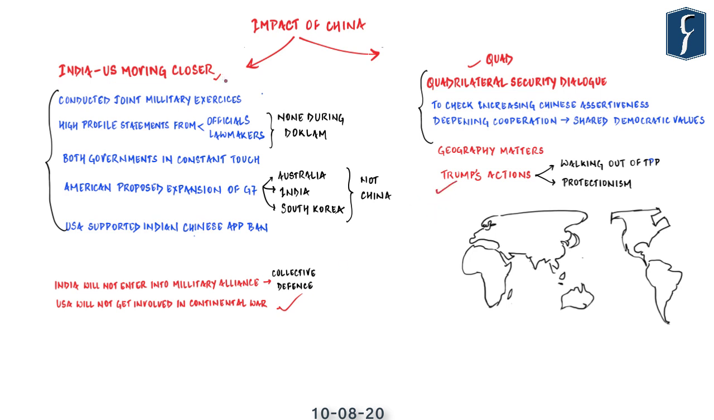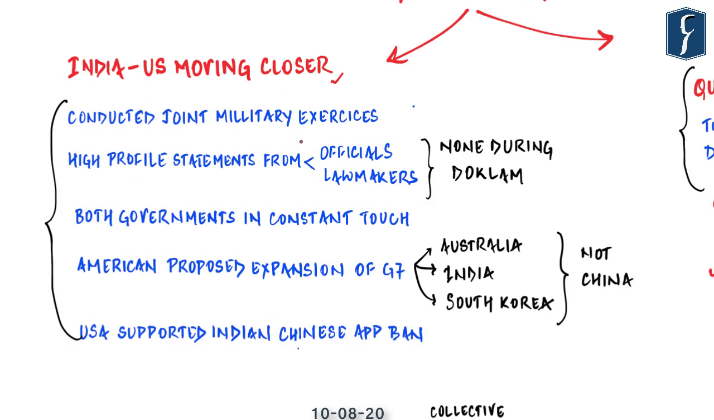First, we'll understand the events which lead us to suggest that India is indeed growing closer to the US. As India and China confront each other across the Himalayas, it also clearly appears to have driven India and the United States closer. Let us see how. In the recent past, the two nations have conducted joint military exercises and seem to have been in regular contact, including related to the Sino-Indian confrontation.